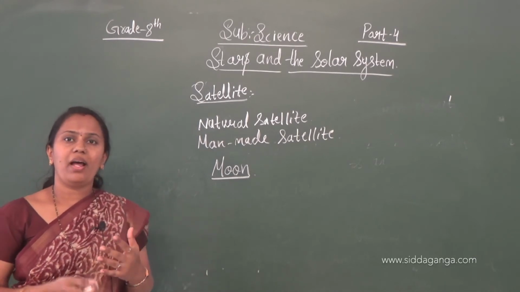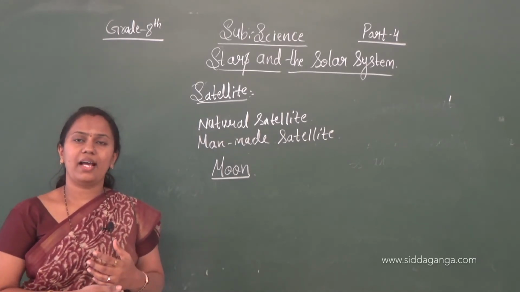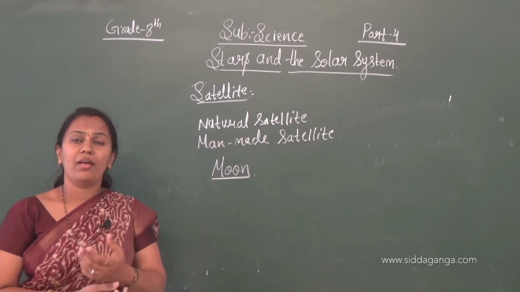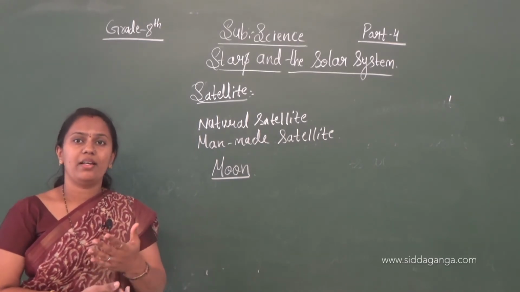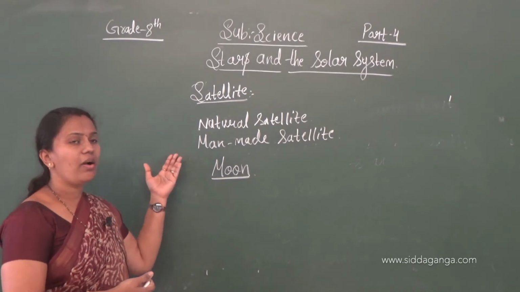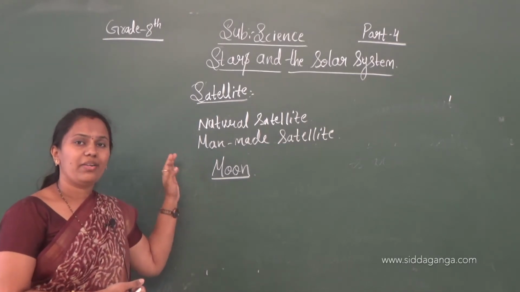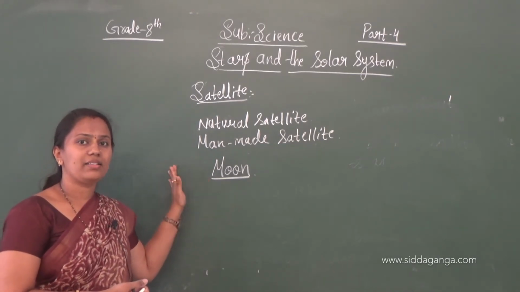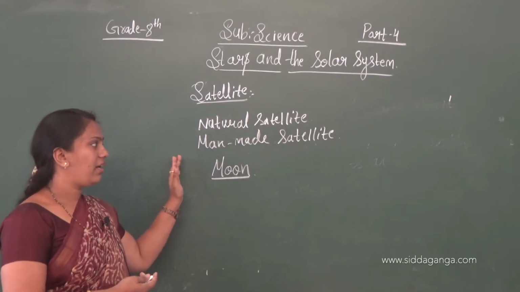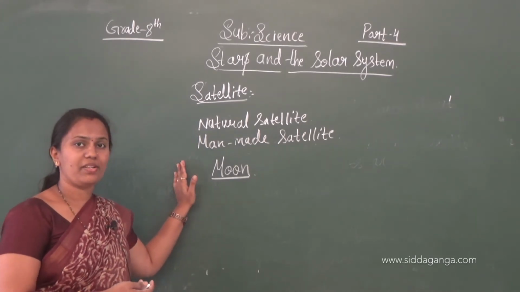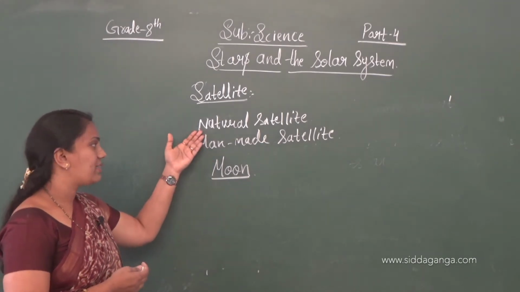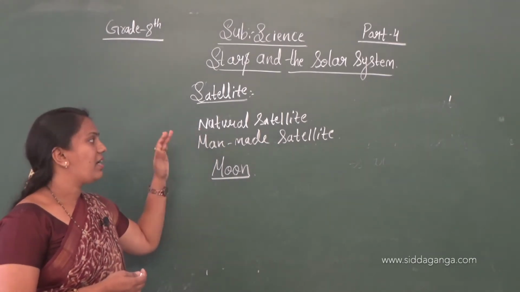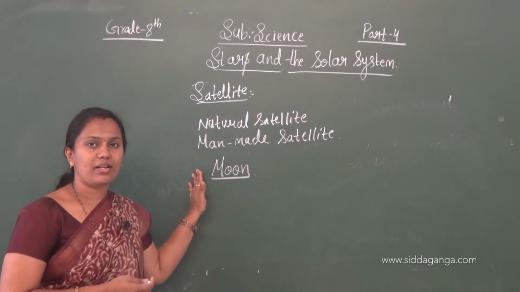For example, Earth is revolving around the sun, meaning Earth is revolving around another object, the sun. So for that we can also call it a satellite, but usually we say Earth is a planet. Any celestial body which revolves around other celestial objects, we call it a satellite. In that, natural satellites are there and man-made satellites are also there.